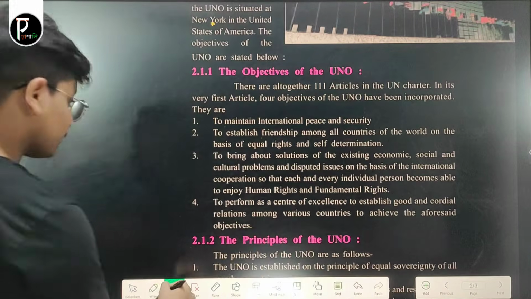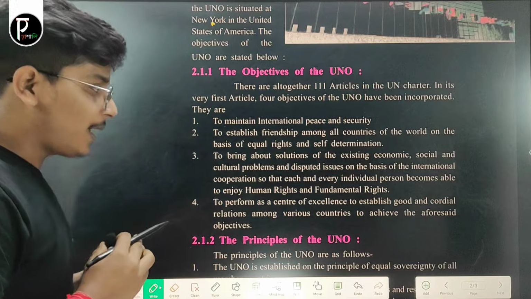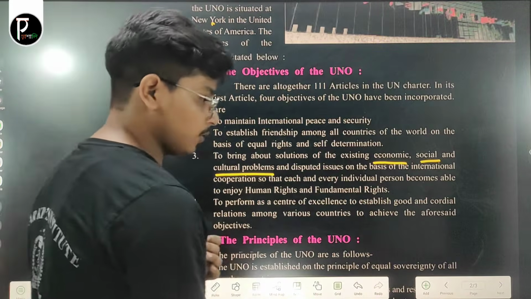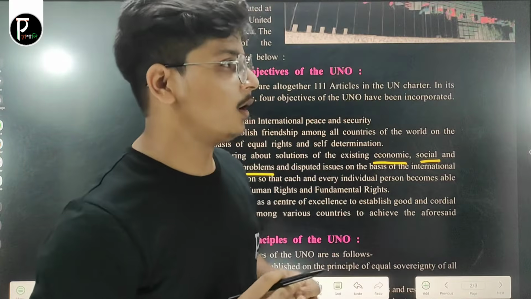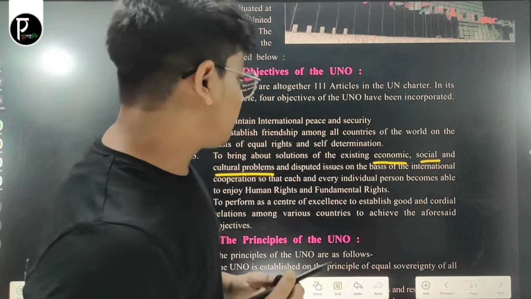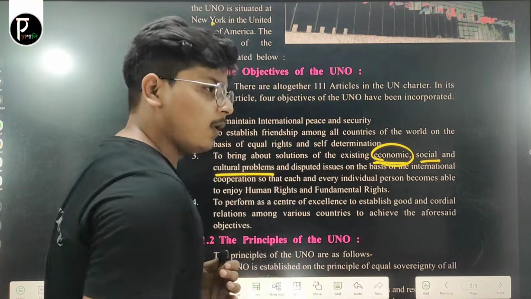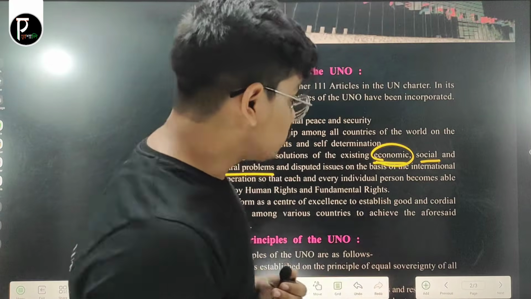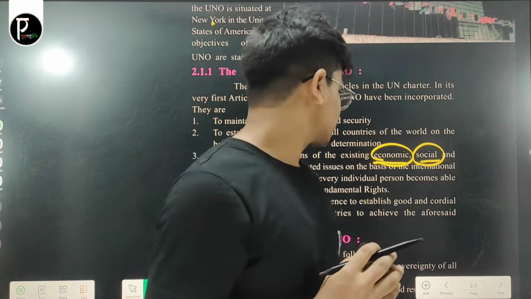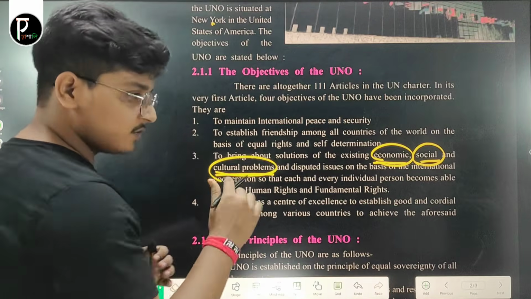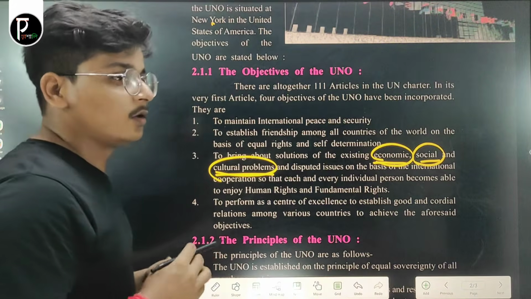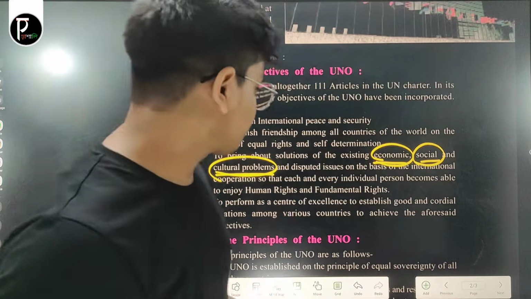The next one is to bring about solutions to the existing economic, social and cultural problems. Look, there are many problems in the world at present. As you know, the Russia-Ukraine war is going on. There are many economic problems in the world, like the global trade issue, and social problems, like social inequality between countries, like the North versus South, and the cultural problems which exist in countries. Now, the main objective of the UNO is to bring solutions to these problems.